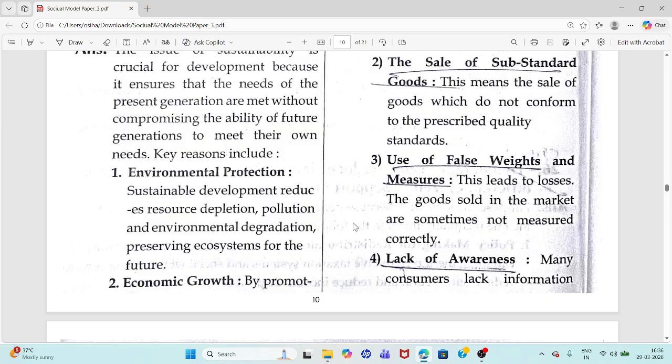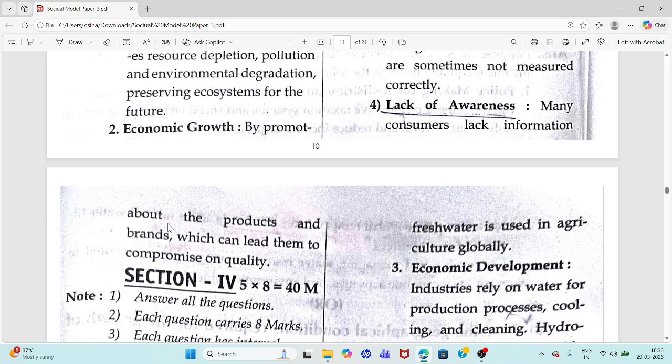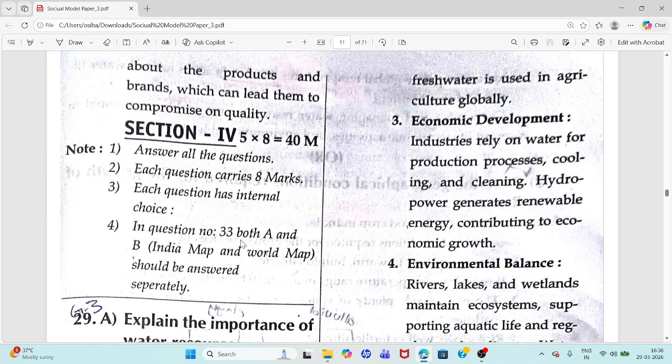The goods sold in the market are sometimes not measured correctly. Lack of awareness: many consumers lack information about the products and brands.